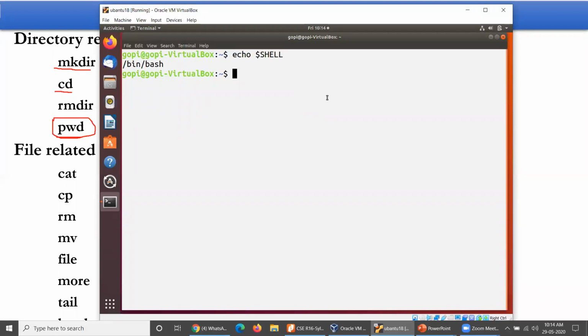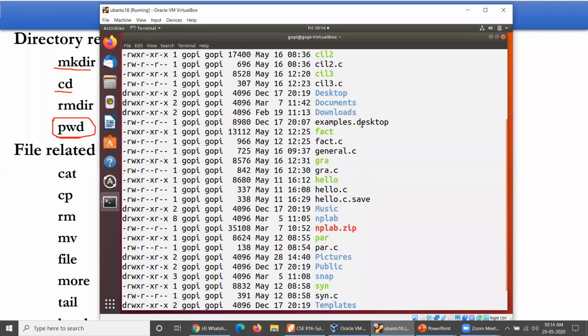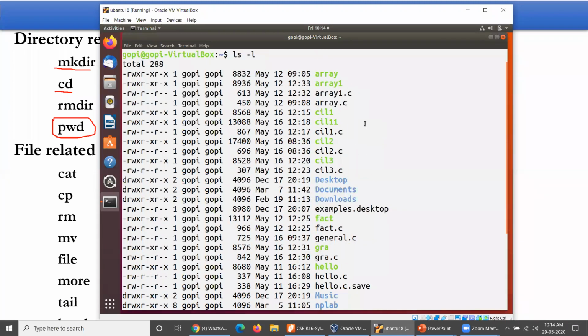Before taking mkdir, we would like to consider one specific command continuously, that is ls, list. I'll take it as ls -l, the long listing. There are many switches for ls, approximately 32, but we are very much interested in using only one particular switch, that is -l. This -l switch is very important for us to know the complete details of the files which are available within the current working directory.